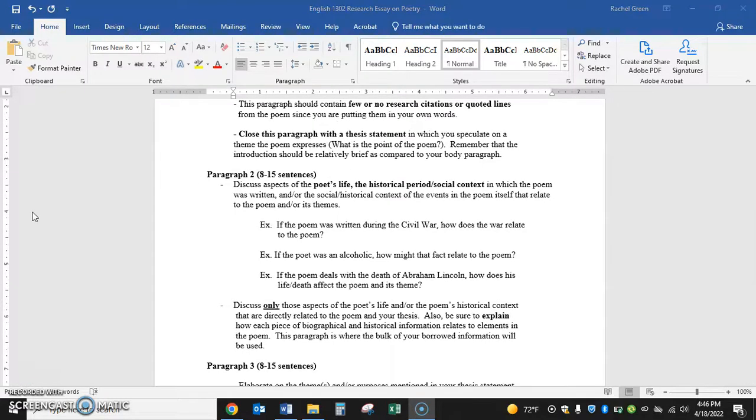So I know that my poem on being brought from Africa to America is about slavery. So it would be important to have some research and information about how my author, Phyllis Wheatley, was a slave herself. I wouldn't put in here that Phyllis Wheatley's favorite color is purple, because that doesn't relate to the poem that I'm talking about. So I want to make sure all the information that I include in this section right here about my poet connects to my poem.